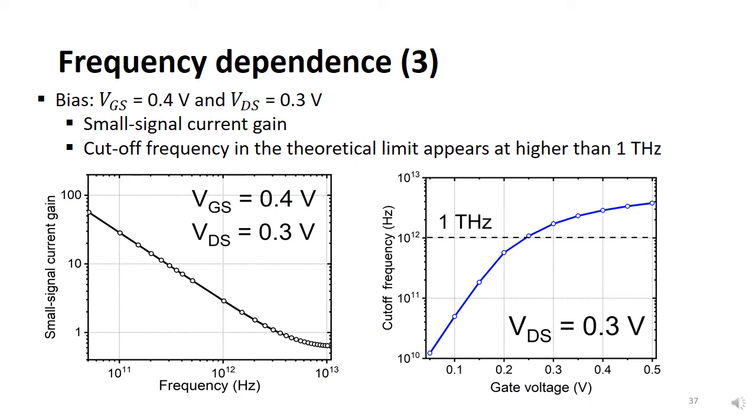As a result, when gate bias is 0.4 volt, the cutoff frequency appeared nearly at 3 THz as we noted in the left figure. However, values are too high, exceeding 1 THz, and still increase at higher gate biases. The reason is that we have a theoretical limit of ballistic transport, and in order to go over this limitation, scattering effect must be added to the system.